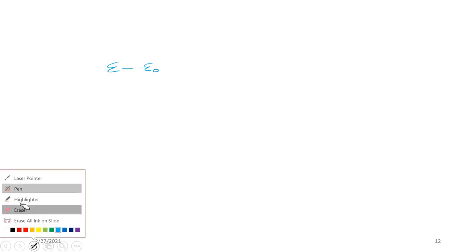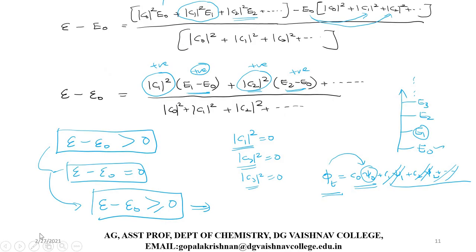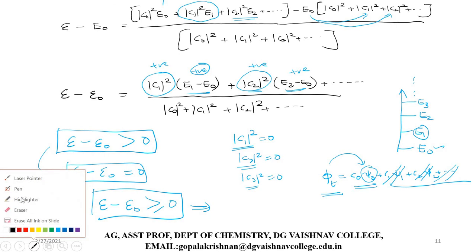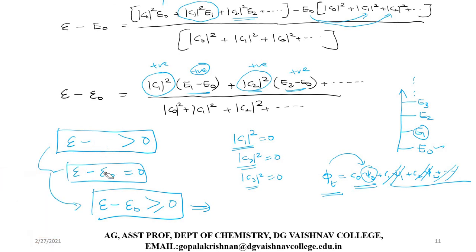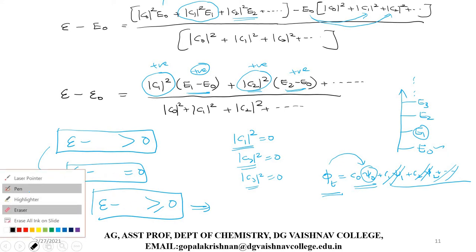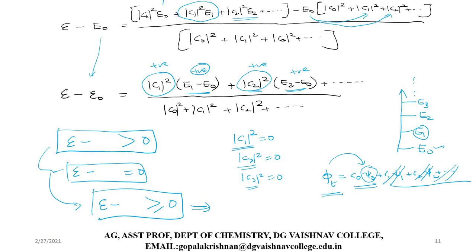Sorry, I have to write the correct notation here, even on the last page. See this E0, I have to write in capital letters, E0. That's all. All other things are the same. While writing, I made a small mistake here. So keep this one.